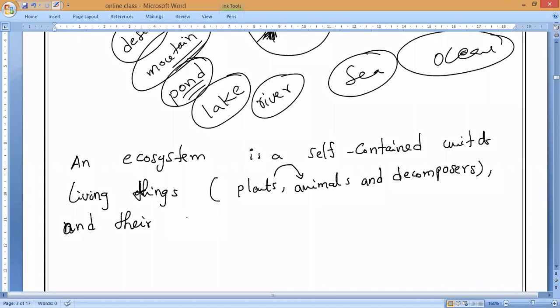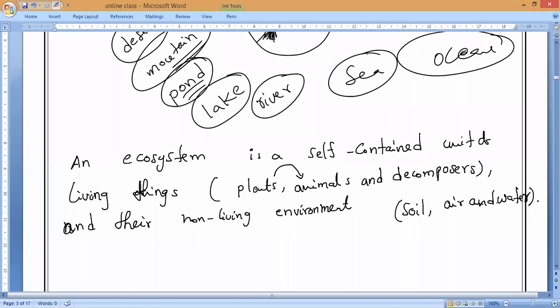What is the non-living environment? Soil, air and water. So this is what we call an ecosystem.